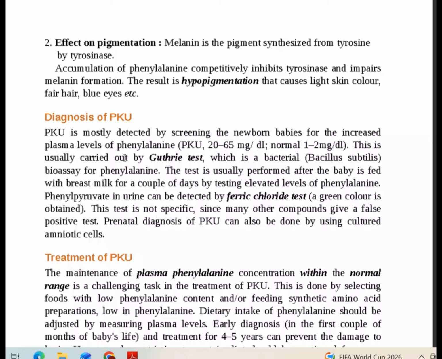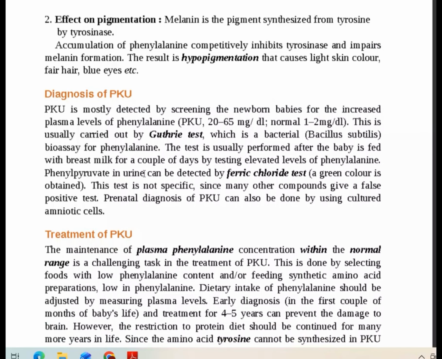This is usually carried out by the Guthrie test, a bacterial inhibition assay with Bacillus subtilis for phenylalanine. This test is usually performed after the baby has been fed breast milk for a couple of days, testing for the elevated level of phenylalanine. Phenylpyruvate in the urine can be detected by the ferric chloride test, which is another type of test. A green color is obtained, and the test is not specific since many other compounds give false positive results. These are the important diagnostic tools by which we can find that the baby or infant is suffering from PKU. And how do we treat this PKU?